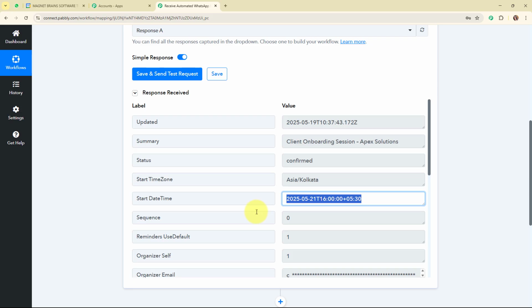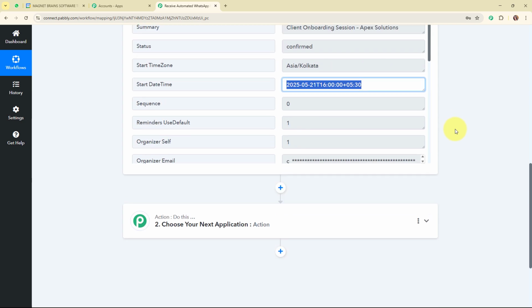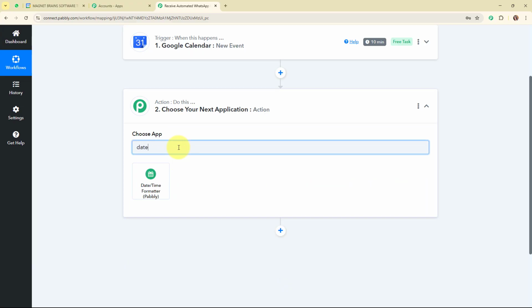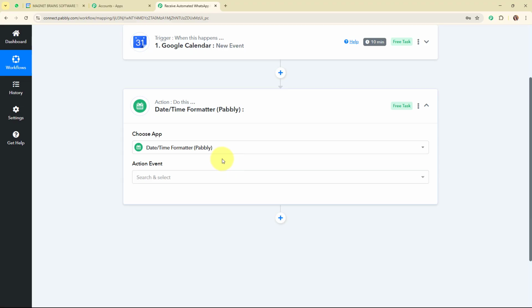Here you can see that we have received this particular date in a different format, and I'm going to normalize this format by using a feature by Pabbly, that is Date Time Formatter by Pabbly. So in this action step, I'm going to select my action application as Date Time Formatter by Pabbly. By using this particular feature of Pabbly, I'm going to format my date and the time zone.